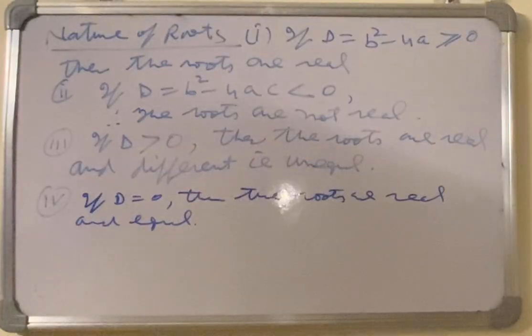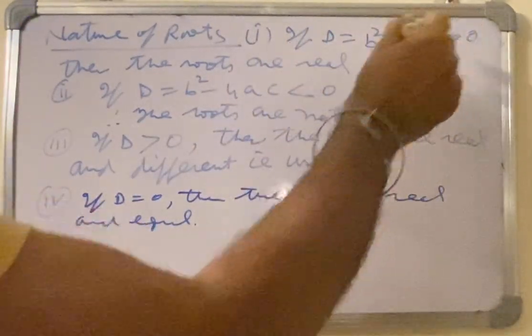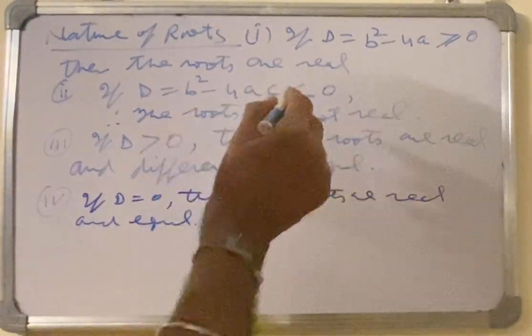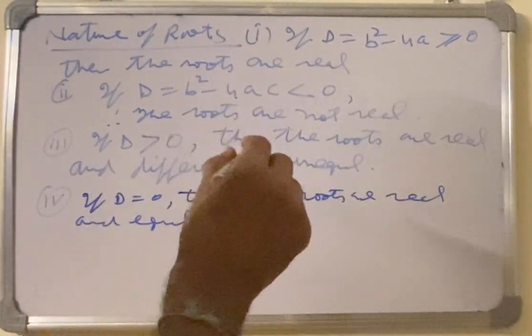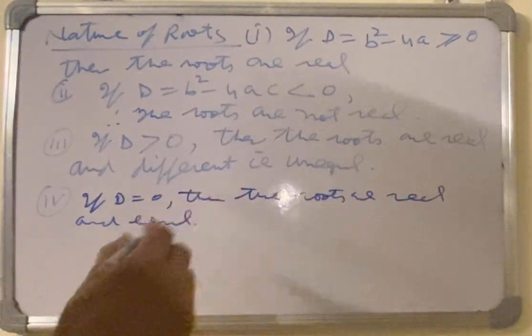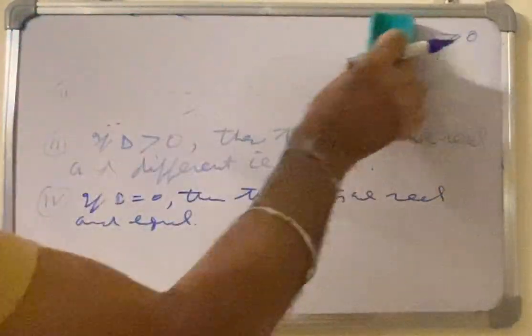If D is greater than or equal to 0, that is positive or 0, then the roots are real. If it is negative, less than 0, then the roots are not real. If D is positive, then the roots are different, unequal and real. If D is equal to 0, then the roots are real and equal. Now we take questions in which we shall see how to find the discriminant, nature of roots, and also the roots.